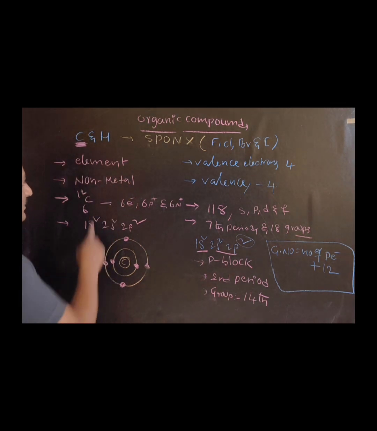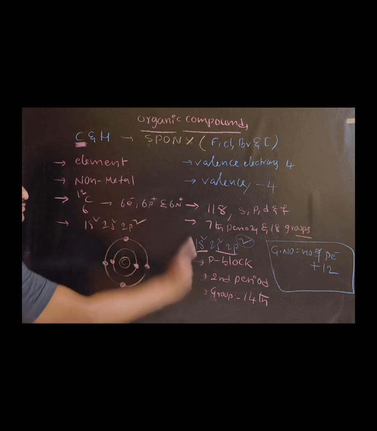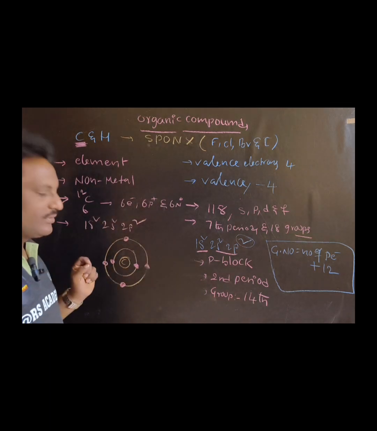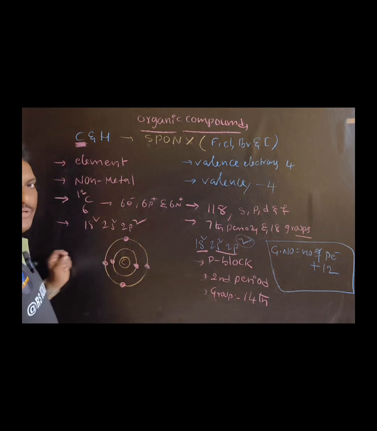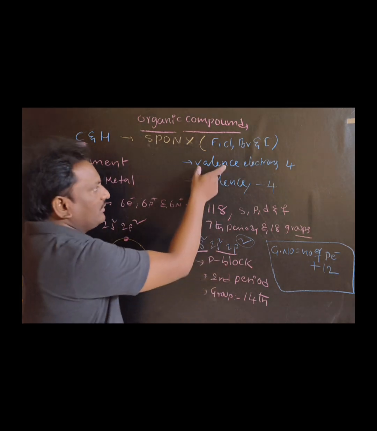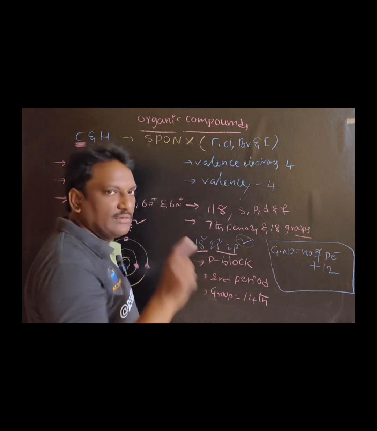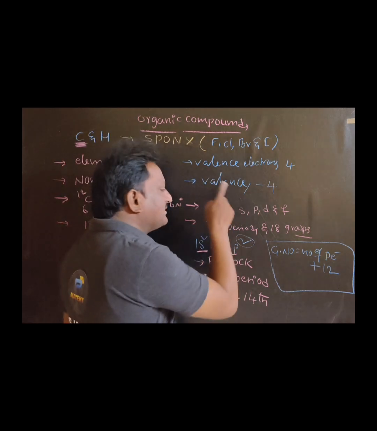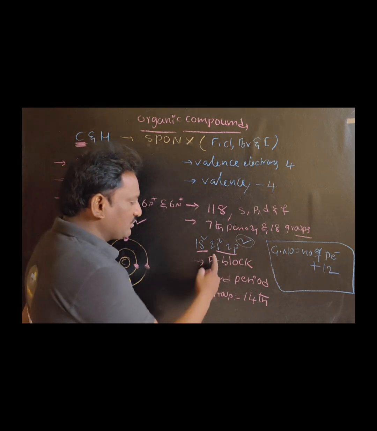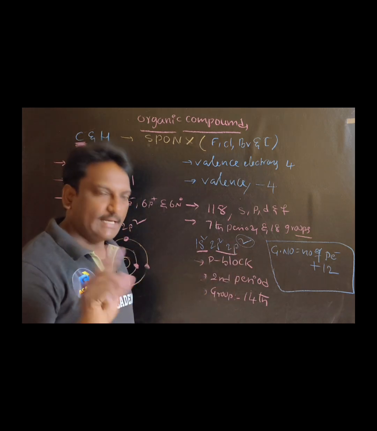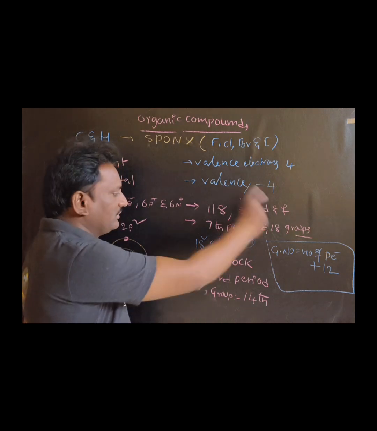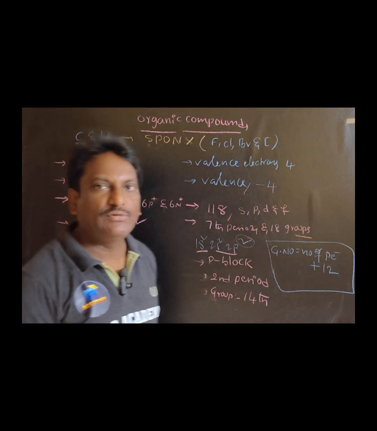Carbon is an element, it's a non-metal. Each carbon atom has 6 electrons, 6 protons and 6 neutrons. The electronic configuration of carbon is 1s2, 2s2, 2p2. Valence electrons in carbon: 4, and the valency is also 4. The location of carbon: it belongs to the p block, second period and 14th group. This is the basic information regarding carbon.